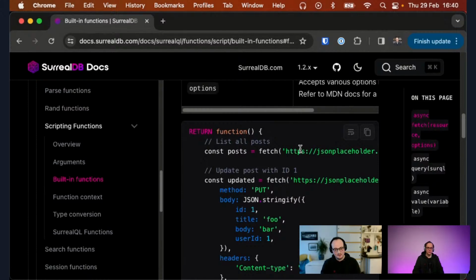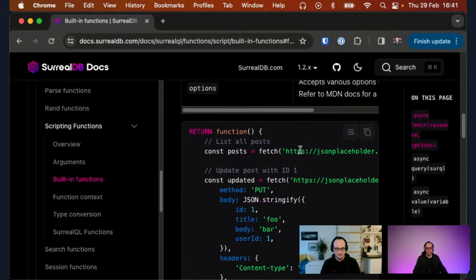Yeah, absolutely. In another sense, with the HTTP functions you can do post and get, but it's very limited in what it can do. You can't authenticate. You can't send a bunch of stuff.